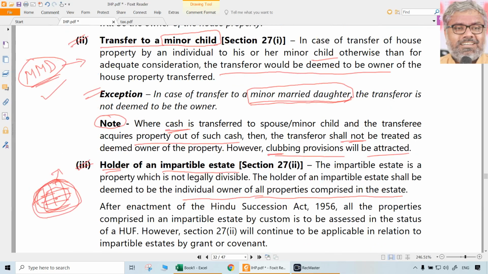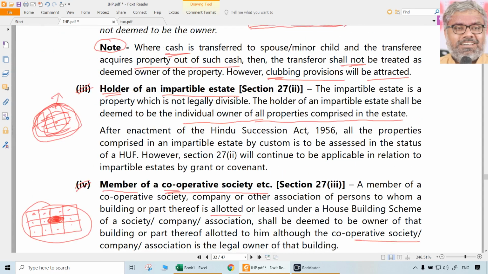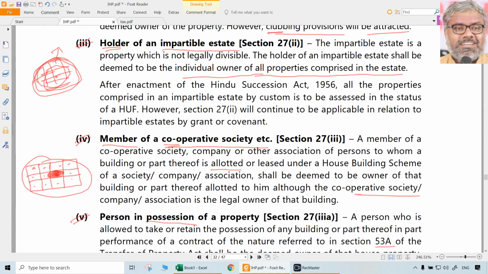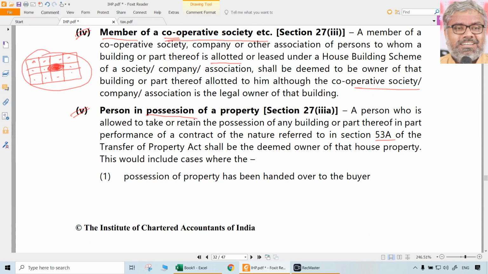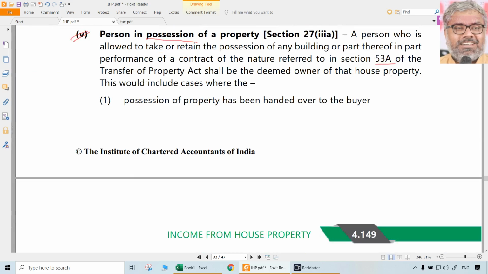Legal owner is the transferee, the minor child, but who will be considered to be the owner, deemed to be the owner? The transferor. Third case, legal ownership may not be there for each individual property, but still he is considered to be the owner of all properties of which he is the holder, which is the impartible estate, which cannot be split. Unsplittable estate, we can call it. So that is another situation where legal ownership of an individual property he may not have, but still he is deemed to be owner of all the properties contained in that estate. In a cooperative society also, legal ownership may be with the society, but still individual plot owners or building owners to whom these plots are allotted will be deemed to be owners of the property.